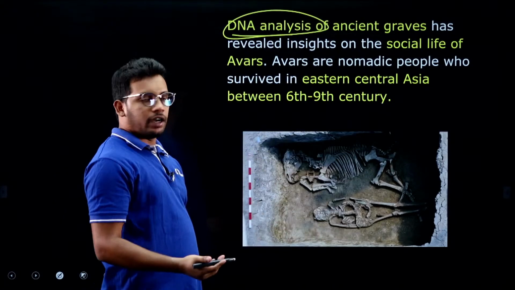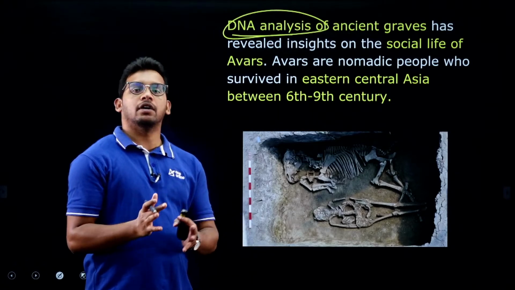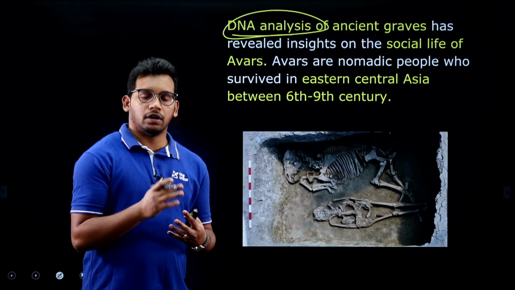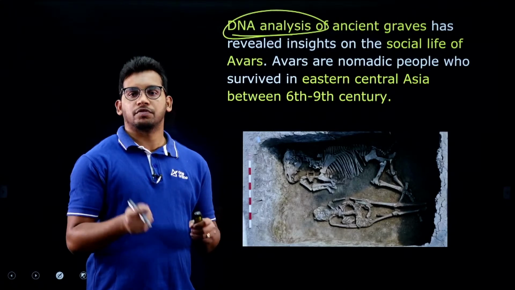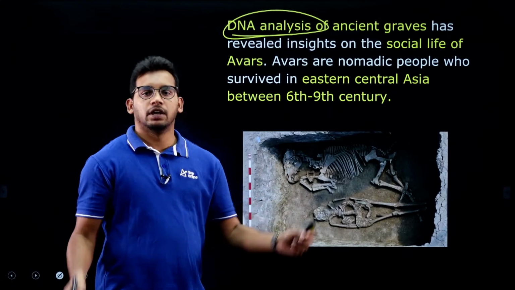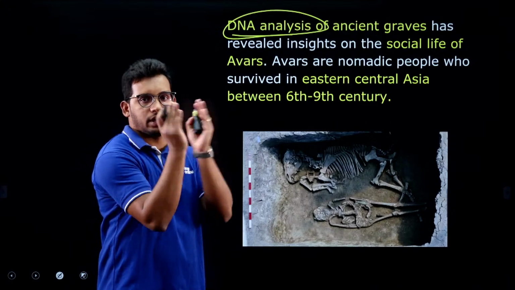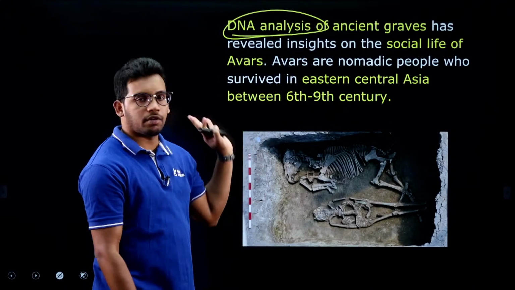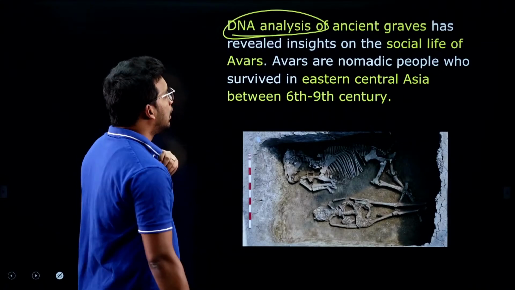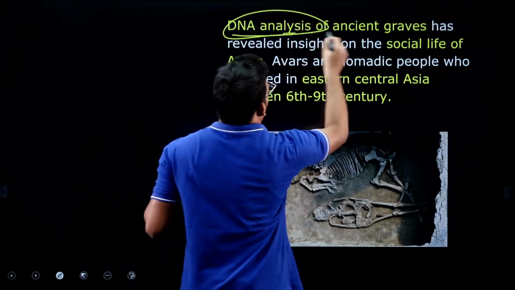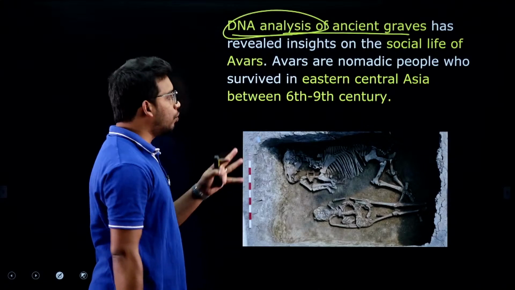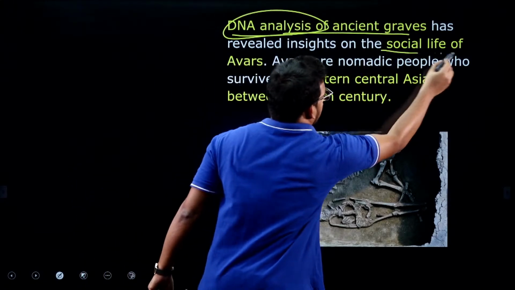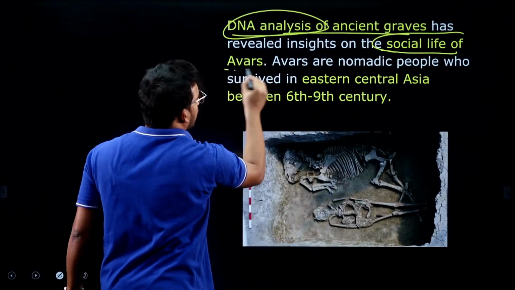Next one, DNA analysis. Within our body, within the cell we have a nucleus, right, within the nucleus we have chromosomes, within chromosomes we have DNA, the double helical structure, right. This was reported in an international newspaper. DNA analysis of ancient graves has found certain elements related to the social life of ours.